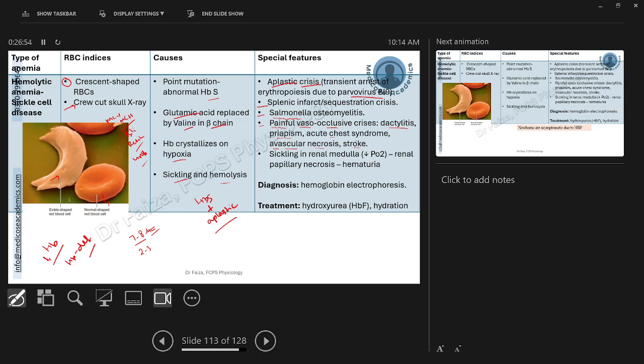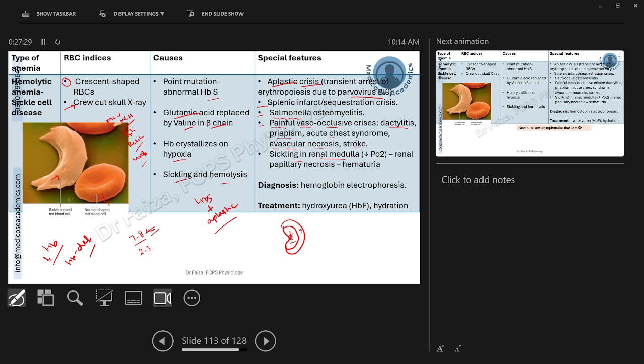Similarly, these sickle cells can get trapped inside the renal vasculature. When you go through your renal module, you will see the kidney is divided into outer cortex and inner medulla. The blood supply to the inner medulla is much less as compared to the cortex. So the medulla is more vulnerable to the deficiency of blood. Whenever the blood flow decreases, the renal medulla will be more prone to ischemia as compared to the cortex. So this is what the sickle cells can do, leading to papillary necrosis.